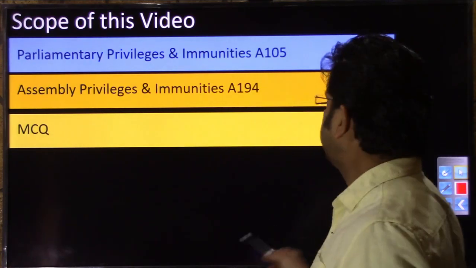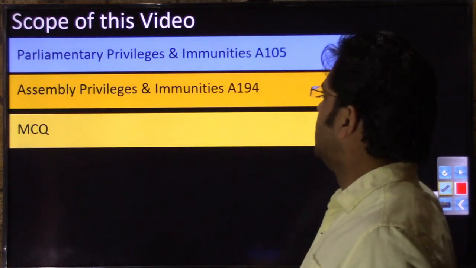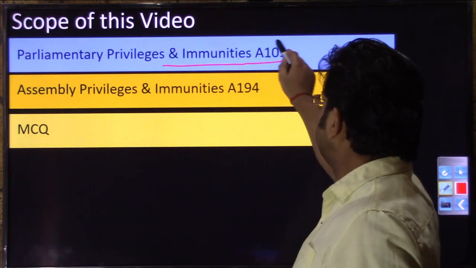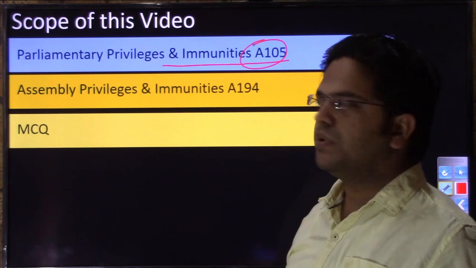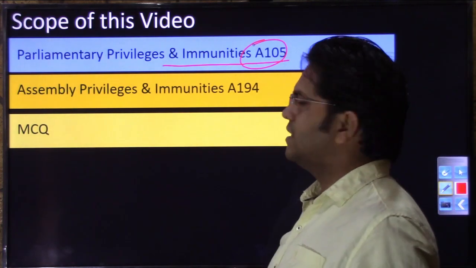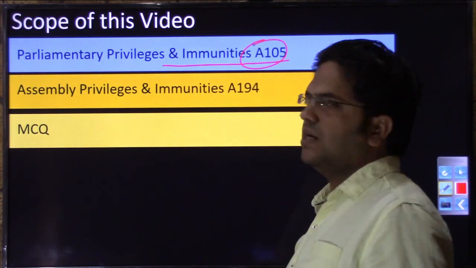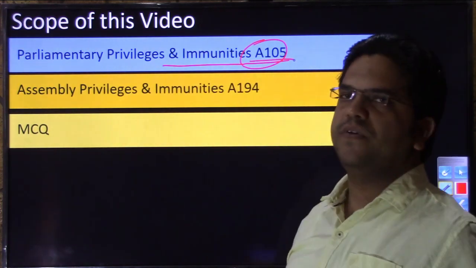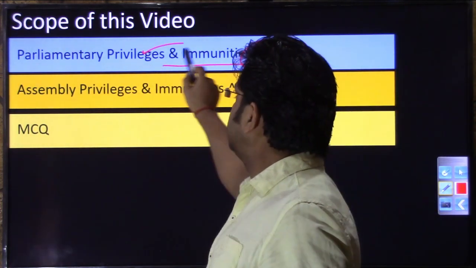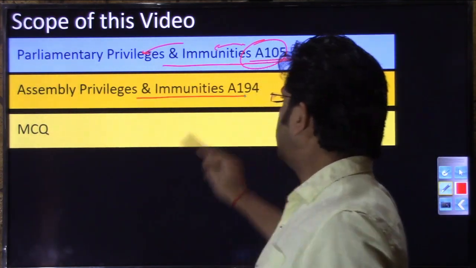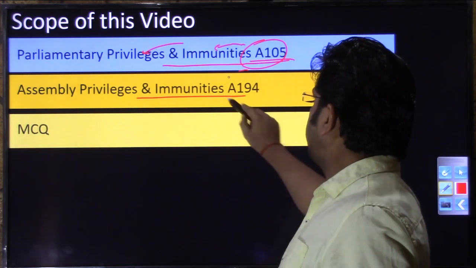Let us move to the next slide and discuss the scope of this video. As I already explained, the parliamentary privileges and immunities have been mentioned in Article 105. So this article you need to remember whenever there is any reference to parliamentary privileges or immunities, right? This should quickly come into your mind, that it is Article 105 in which parliamentary privileges and immunities have been discussed. Thereafter, assembly privileges and immunities have been discussed in Article 194.